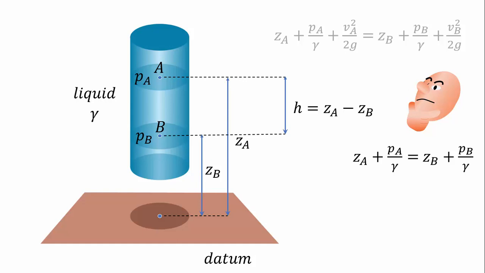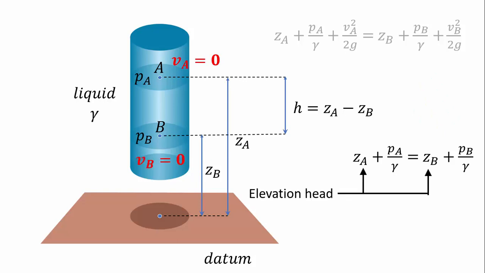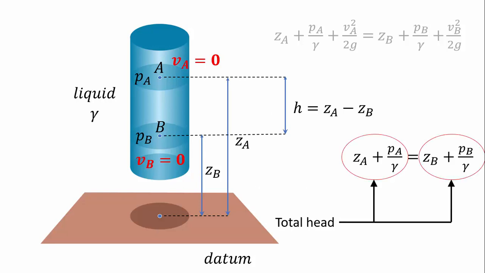This looks a lot like an expression that we've seen before, doesn't it? Oh yes, in a previous video. I'll leave a link in the description below. The difference is that VA is 0 and VB is 0. Here are the elevation heads and the pressure heads. It means that all points inside the vessel have the same head, or the same energy as we saw. The more elevation head, the less pressure head, and vice versa. But the sum of the heads is the same for every point.